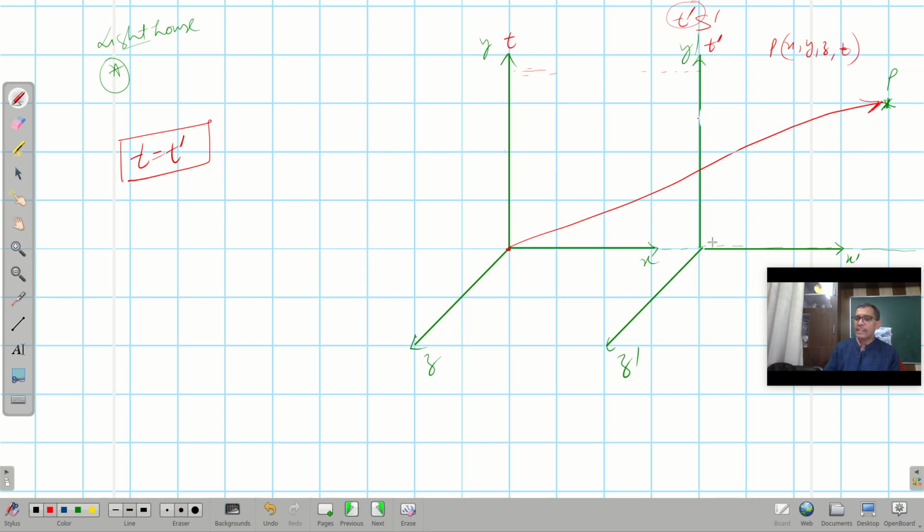So when I try to look at the particle from this frame of reference, this point P is represented by x prime, y prime, z prime and t prime, right?